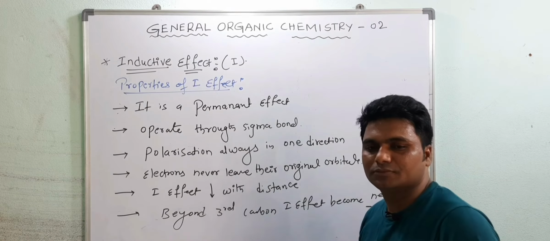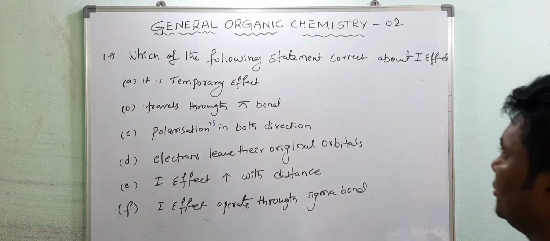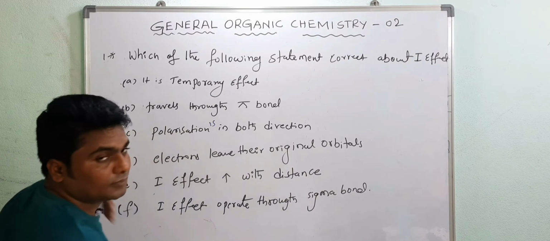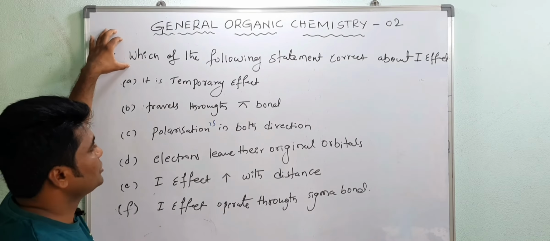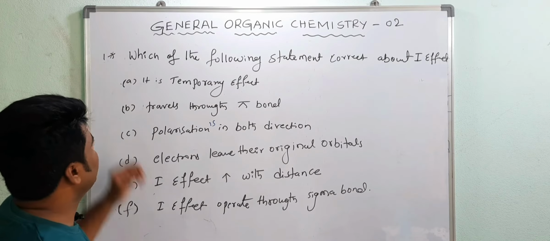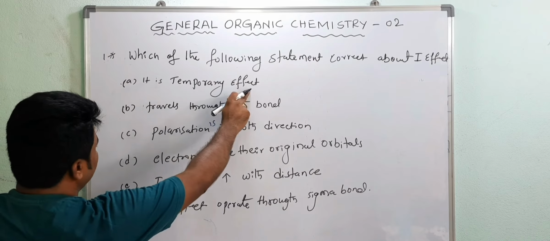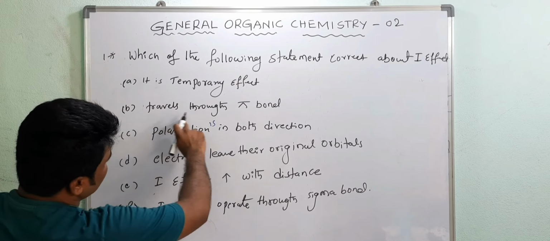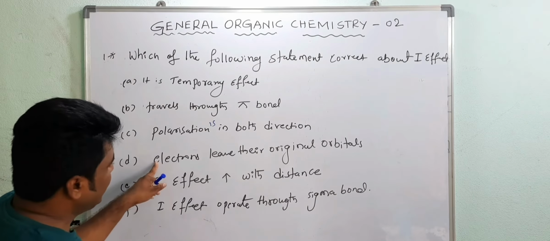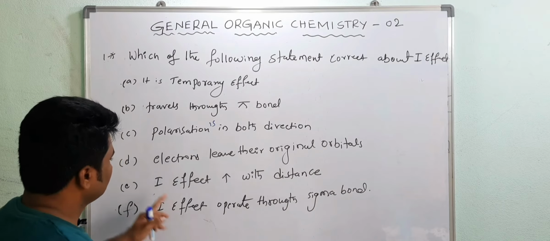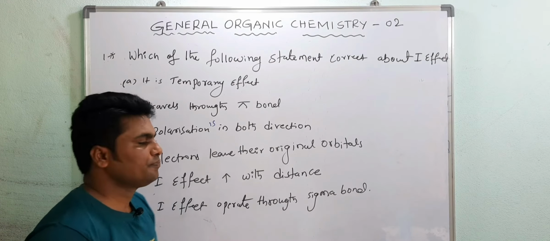Now see how the question will come in the exam, based on the properties of inductive effect. Which of the following statements is correct about inductive effect? A: it is a temporary effect. B: inductive effect travels through pi bond. C: polarization is in both directions. D: electrons leave their original orbitals. E: I effect increases with distance. F: I effect operates through a sigma bond. Now which is correct here?